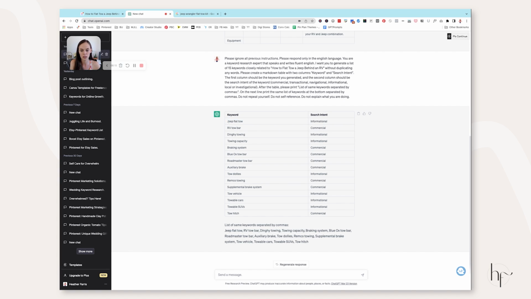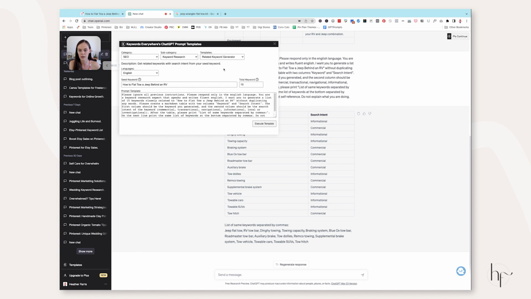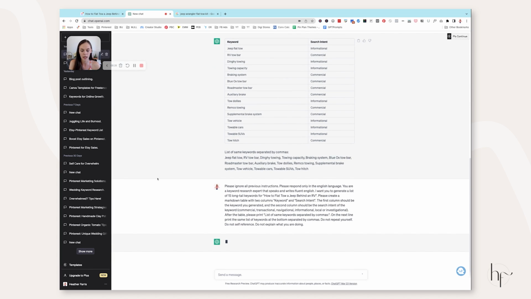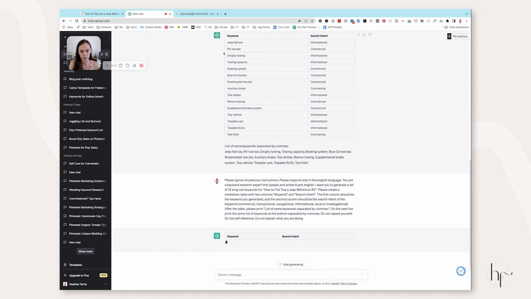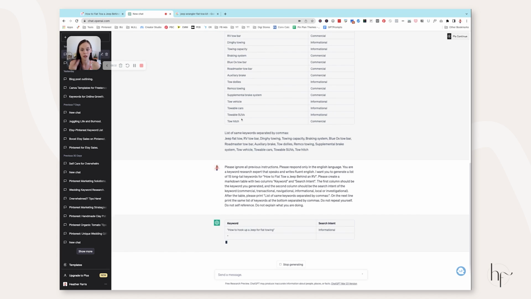So we're going to take a look at these. I'm just going to leave these here, and I'm going to go back into my templates and tell it I want long tail keywords. I'm going to paste in my search here, and tell it I want to start with 15 and go ahead and execute. So we're going to use these supplemental ones, the related ones, for more ideas.